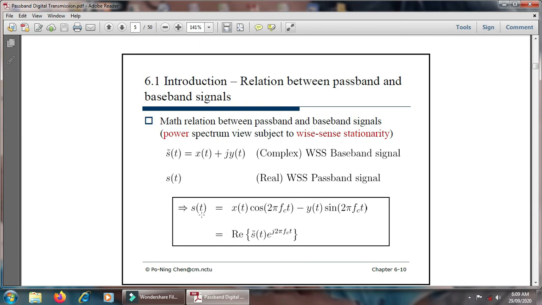Already we have seen that S of t is equal to x(t) cos 2 pi fc t minus y(t) sin 2 pi fc t. It is commonly written as the real part of the baseband signal, S of t equal to the real part of S bar of t into e raised to j 2 pi fc t.